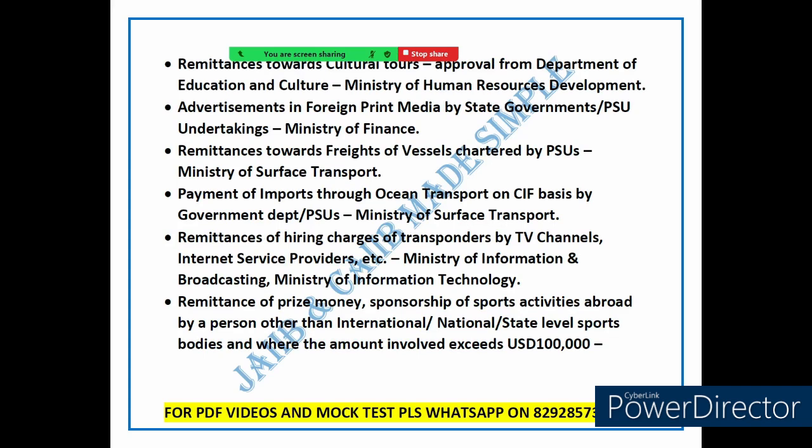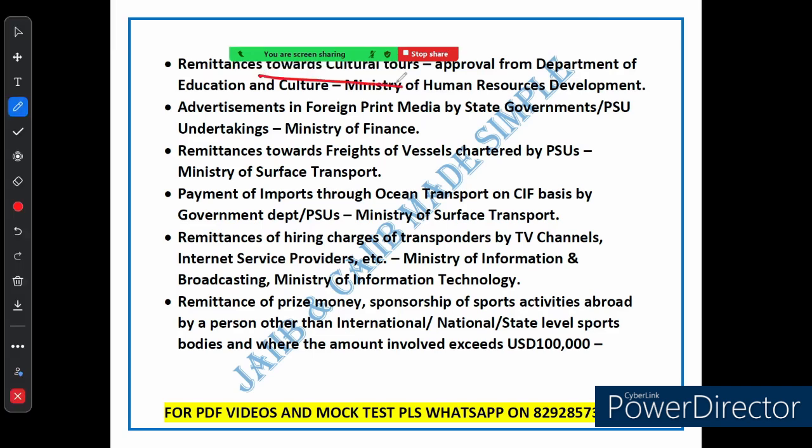First up, if you are planning to send money abroad for a cultural tour, like an education exchange or a cultural performance, you will need approval from the Department of Education and Culture, which is a part of the MHRD, Ministry of Human Resource Development.